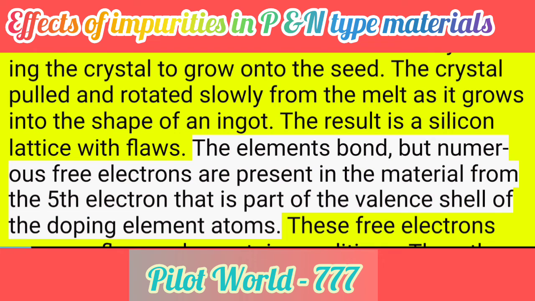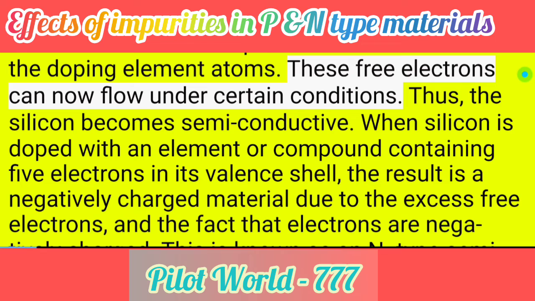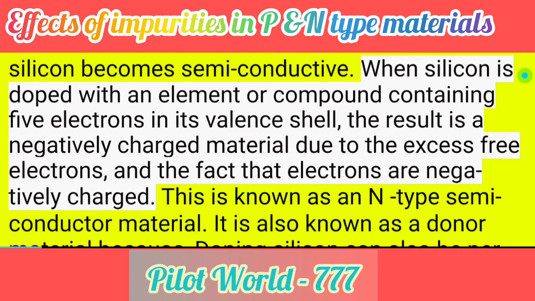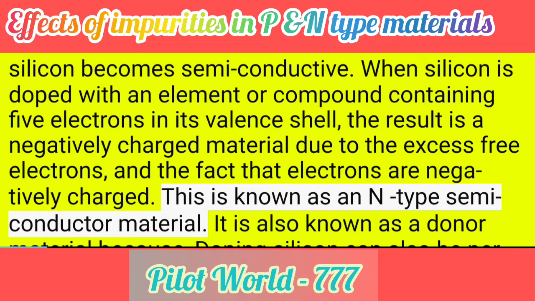The elements bond, but numerous free electrons are present in the material from the fifth electron that is part of the valence shell of the doping element atoms. These free electrons can now flow under certain conditions. Thus, the silicon becomes a semiconductor. When silicon is doped with an element or compound containing 5 electrons in its valence shell, the result is a negatively charged material due to the excess free electrons and the fact that electrons are negatively charged. This is known as an N-type semiconductor material.